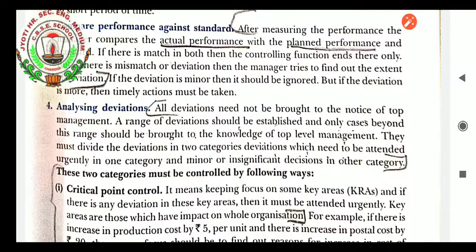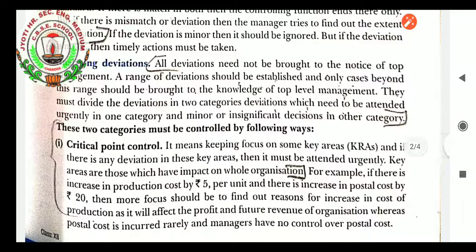These two categories must be controlled in the following ways. Very first, critical point control. Critical point control means keeping focus on some key areas, and if there is any deviation in these key areas, then it must be attended urgently. Key areas are those which have an impact on the whole organization.